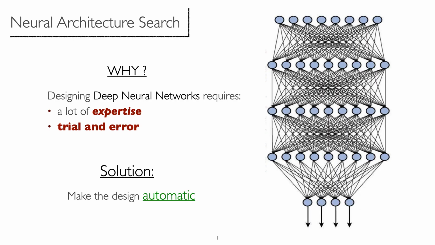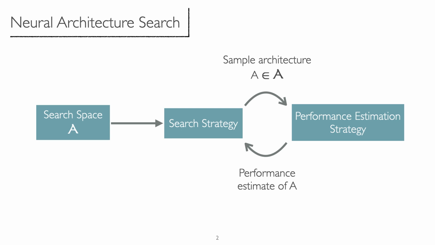First of all, why Neural Architecture Search? Well, the design of deep neural networks is a highly complex task which requires a lot of expertise and trial and error approaches. For this reason, the research community focused on automatizing the design of such architectures.